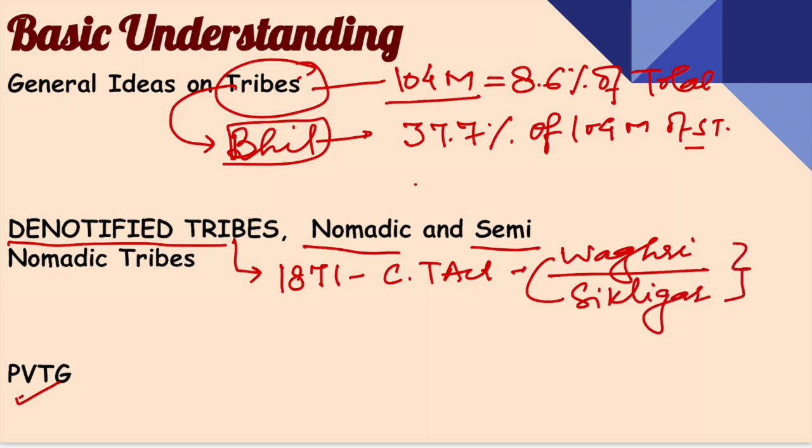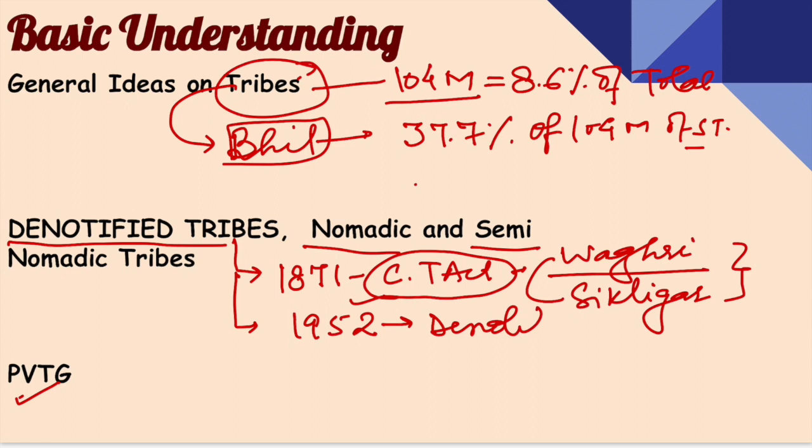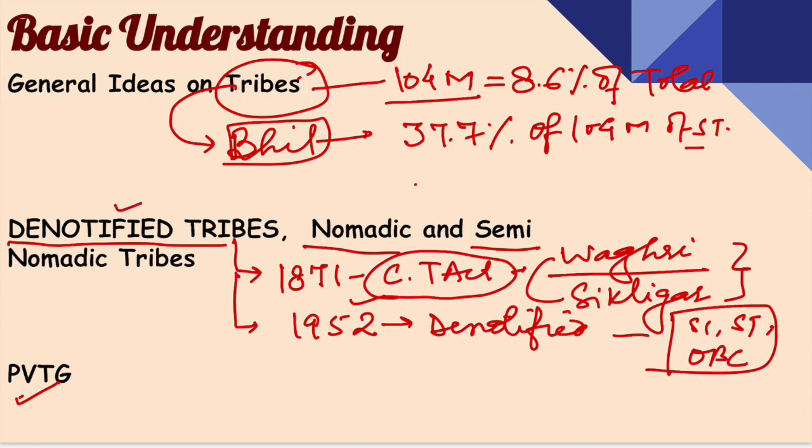Okay. Now, in this context, the Government of India in 1952 brought an act which denotified those tribes which were being considered criminal under the Criminal Tribe Act. But the problem arises that after they have been denotified, most of them are not categorized under SC, ST, and OBC. Therefore, most of the denotified tribes are not getting the benefits of reservation.